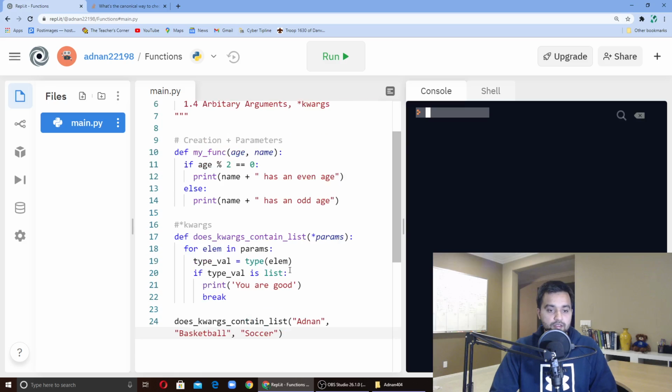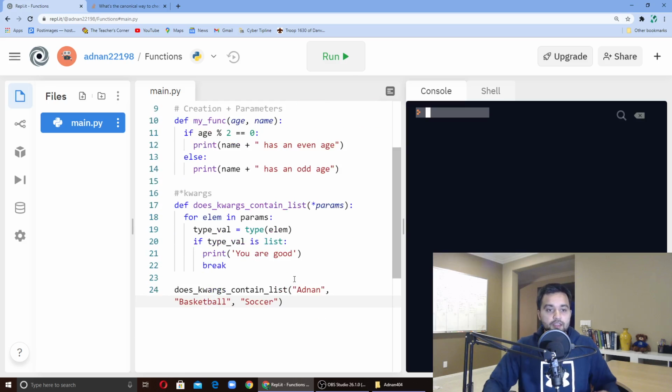It's a very easy concept. And the idea behind this is you want to reduce repetitive code and put everything in a function.